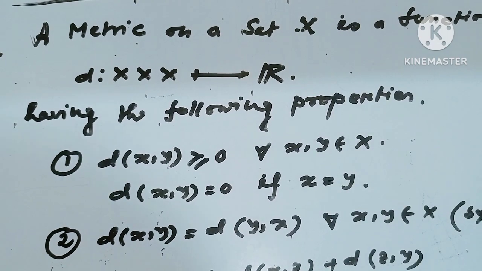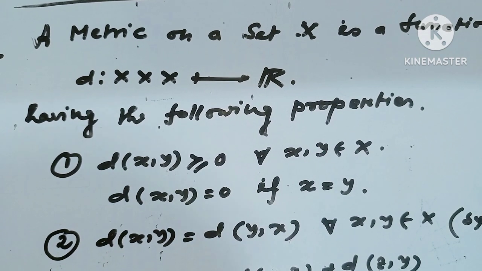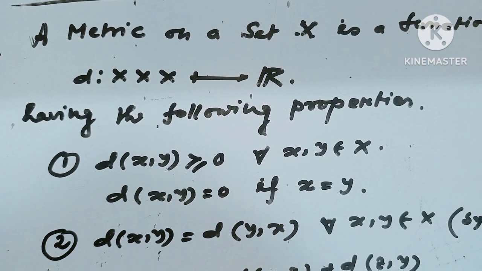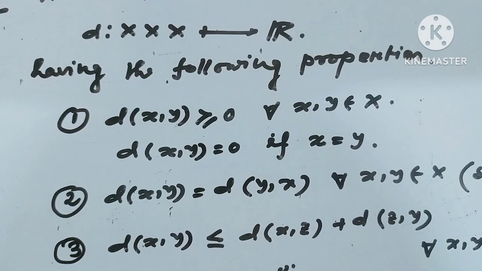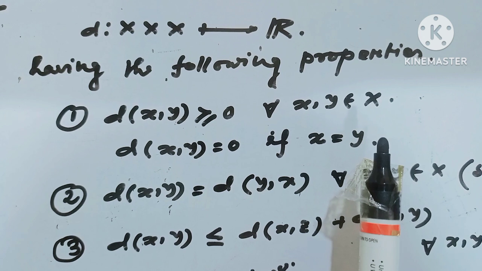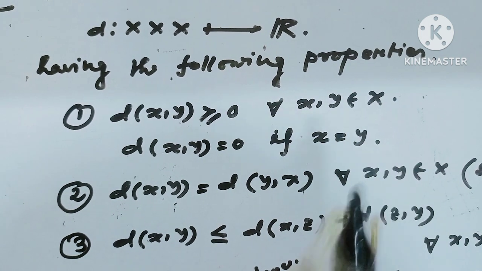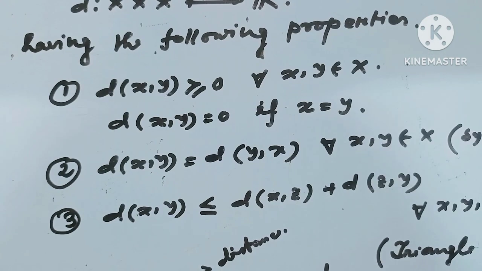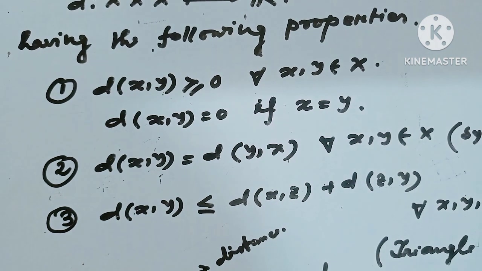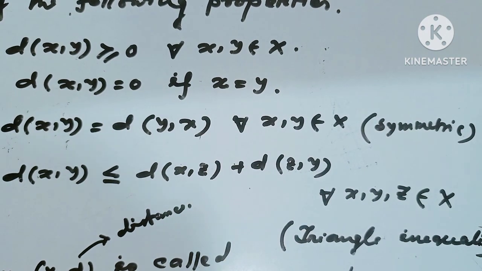So, just quickly recall the metric on a set. A metric on a set X is a function d from X cross X to R having the following properties. First, d(x,y) is greater than or equal to 0 for all x, y in X, and d(x,y) equals 0 if and only if x equals y. Second, d(x,y) equals d(y,x) for all x, y belonging to X, and this is the symmetric property.